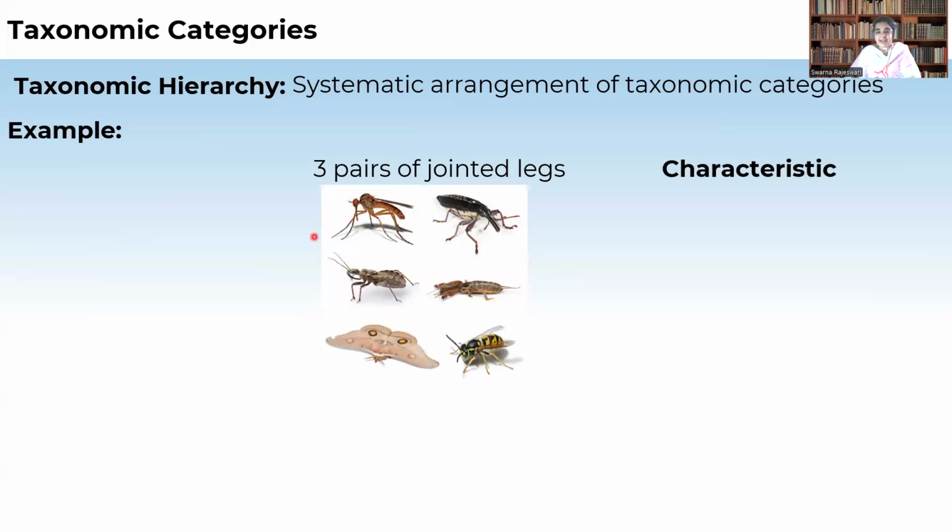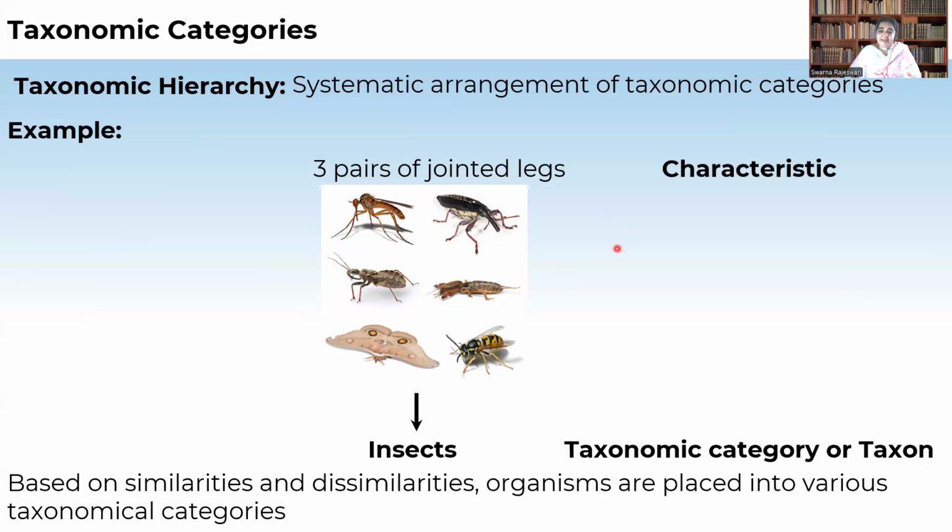Means the class Insecta includes all the organisms which have three pairs of jointed legs. So the characteristic which we have seen is jointed legs. Likewise, all those organisms which have similar characters are grouped in certain categories. All those categories we are calling taxa, and the arrangement of different taxonomic categories we call taxonomic hierarchy.